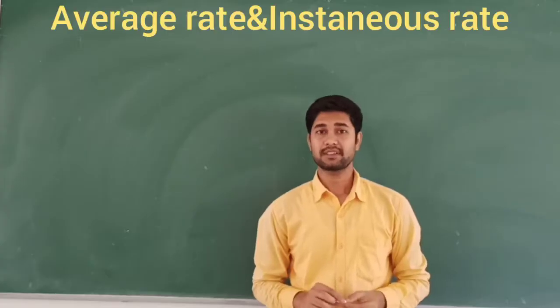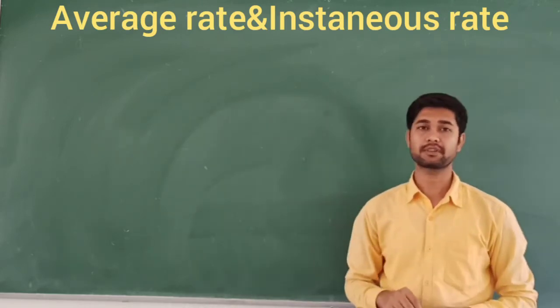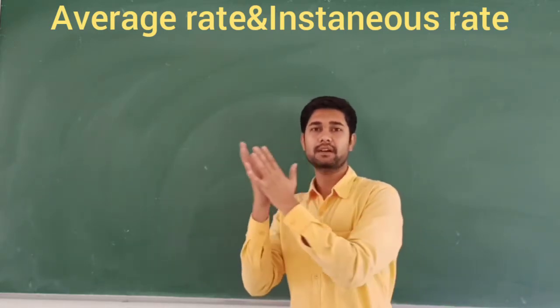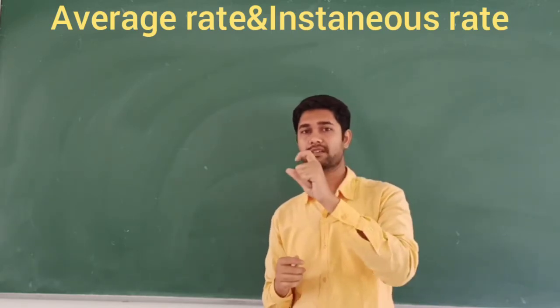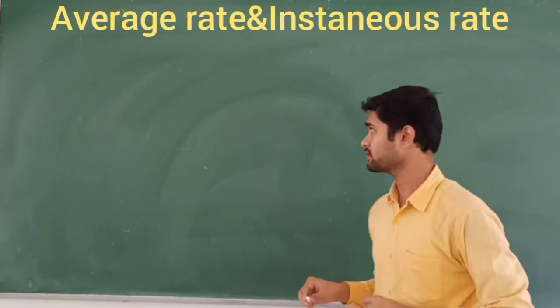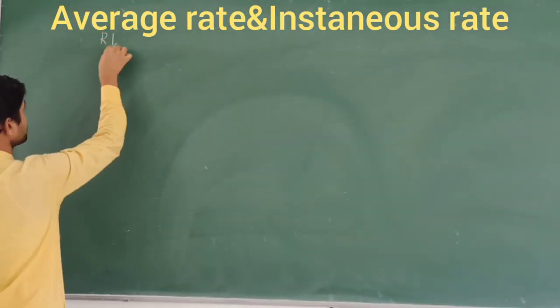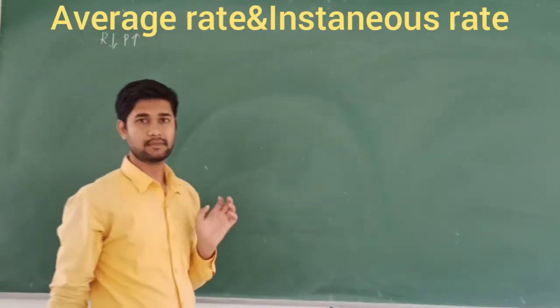Let's discuss the average rate and instantaneous rate. First we will discuss the average rate. What is the average rate of the reaction? If the word rate of the reaction comes up, there must always be a reactant as well as a product. The reactant goes on decreasing, and the product goes on increasing with respect to time. You know this one.